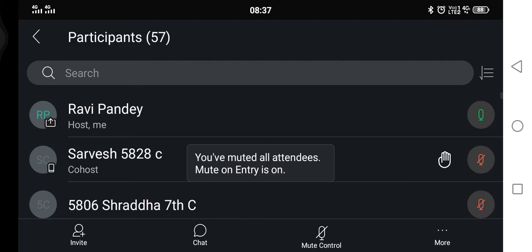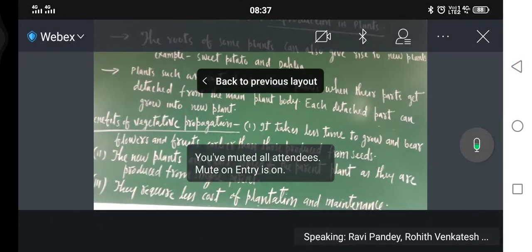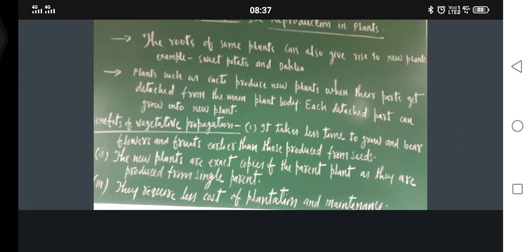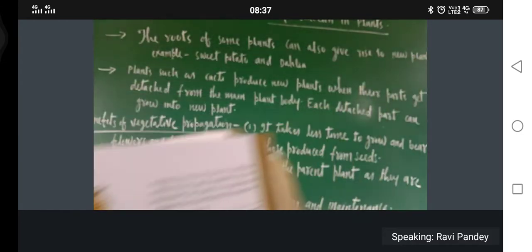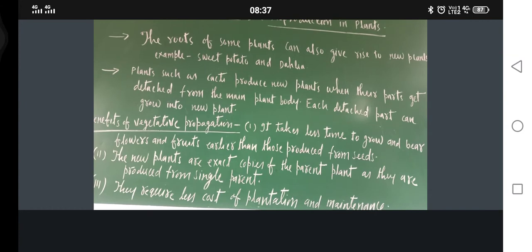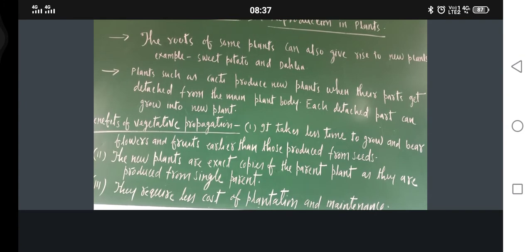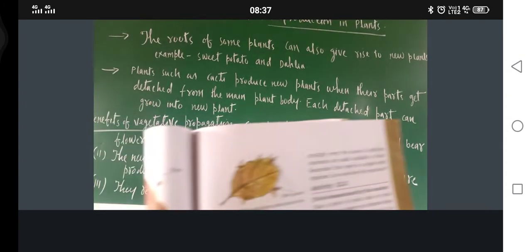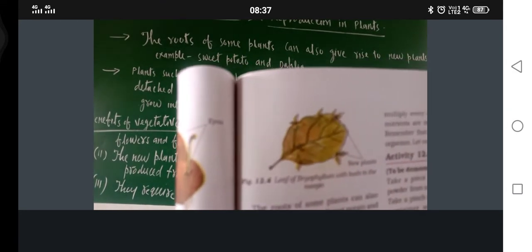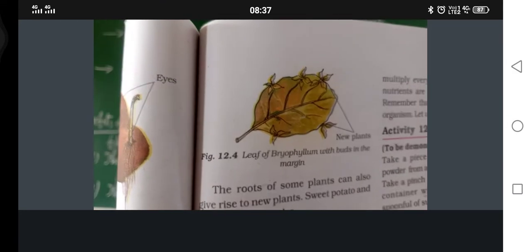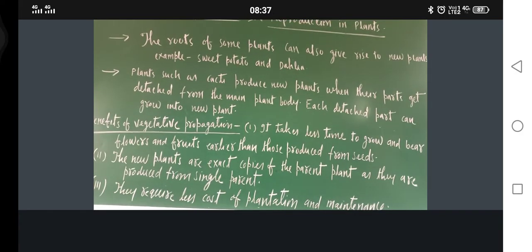Just see. Bryophyllum plants leaves are there. This is leaves. Okay. Now from the leaves some small buds are coming out. Small buds. Just see these areas. So if these buds are planted, they can give rise to new plant.